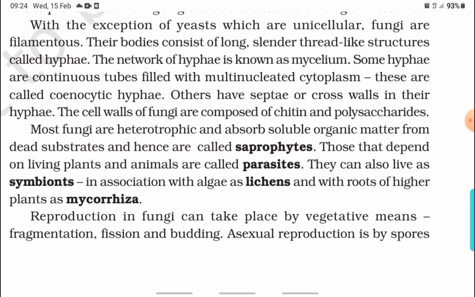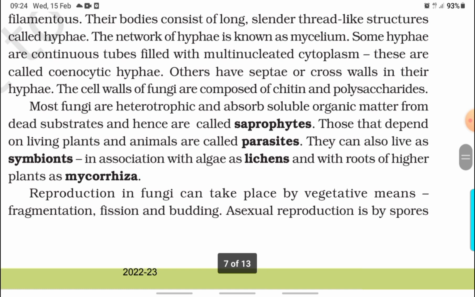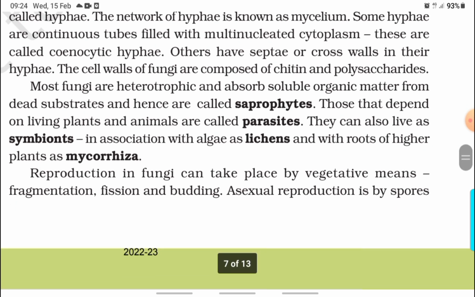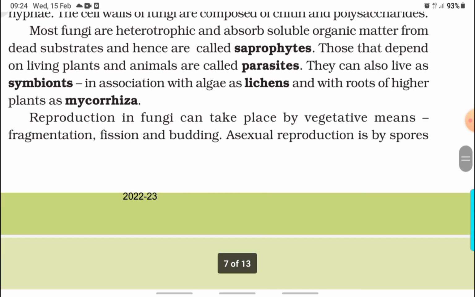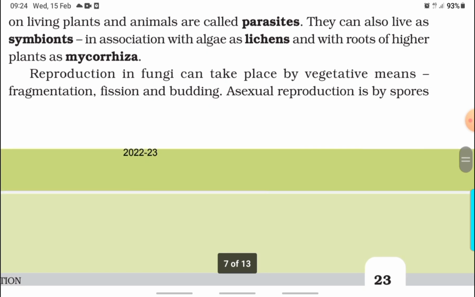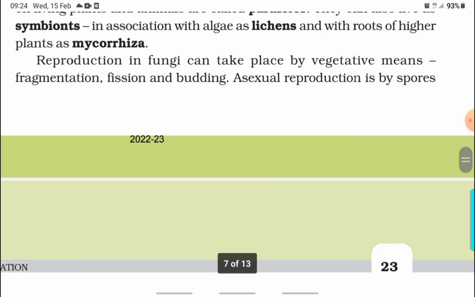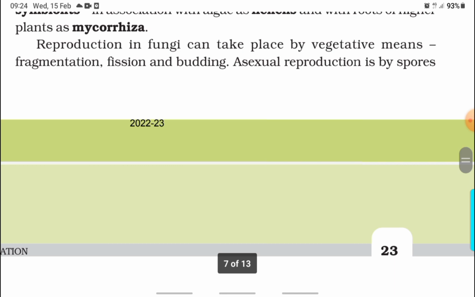Some hyphae are continuous tubes filled with multinucleated cytoplasm. These are called coenocytic hyphae. Others have septa or cross walls in their hyphae. The cell walls of fungi are composed of chitin and polysaccharides. Most fungi are heterotrophic and absorb soluble organic matter from dead substrates and hence are called saprophytes. Those that depend on living plants and animals are called parasites. They can also live as symbionts in association with algae as lichens and with roots of higher plants as mycorrhiza.